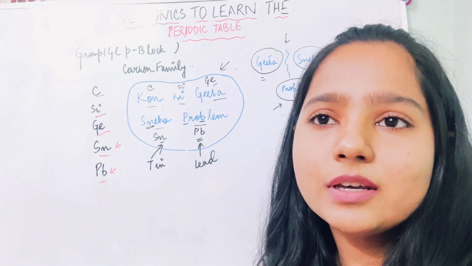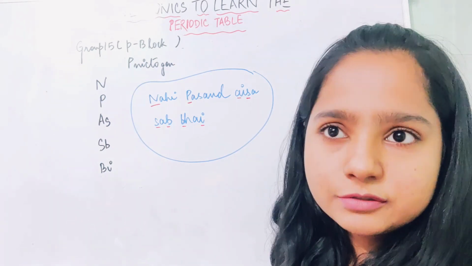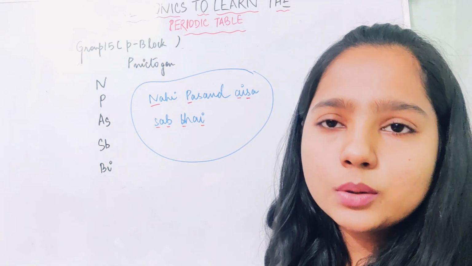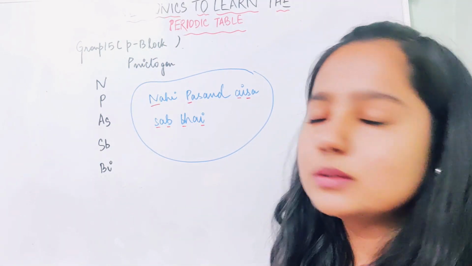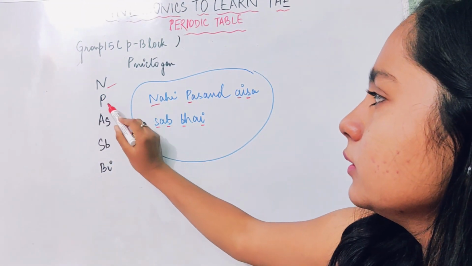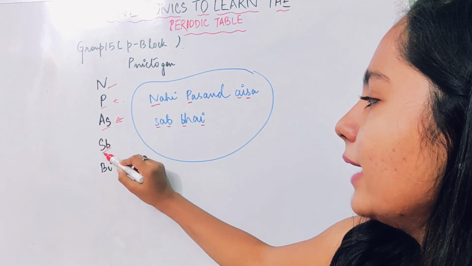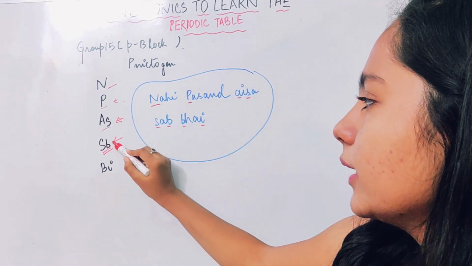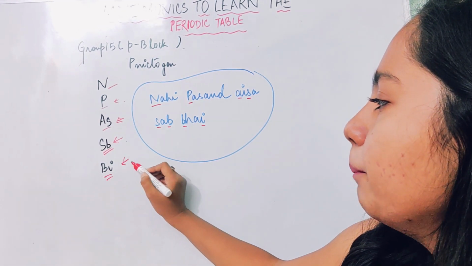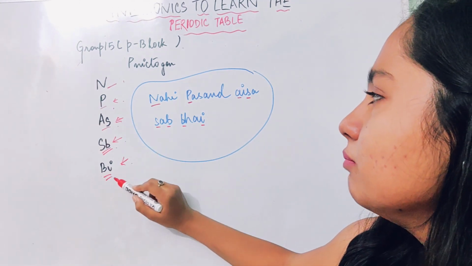Okay, so we have also learned this particular group, group 14. So now we are going to learn group 15, which is also a part of the P block. This particular group is known as nitrogens. So the elements present in this group are nitrogen, P for phosphorus, arsenic, Sb stands for stibium, which is antimony, and Bi stands for bismuth. Okay, so nitrogen, phosphorus, arsenic, antimony, bismuth.